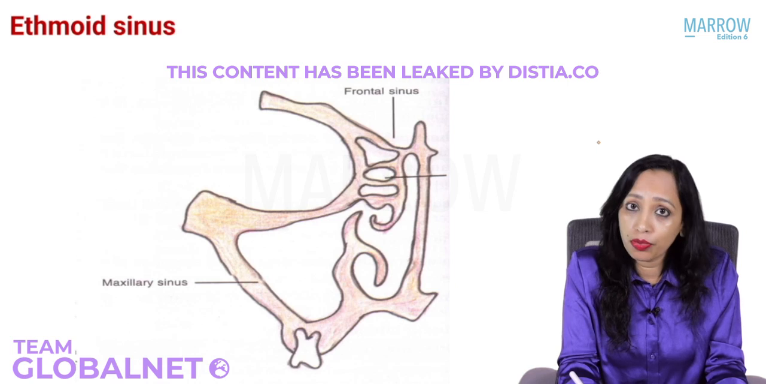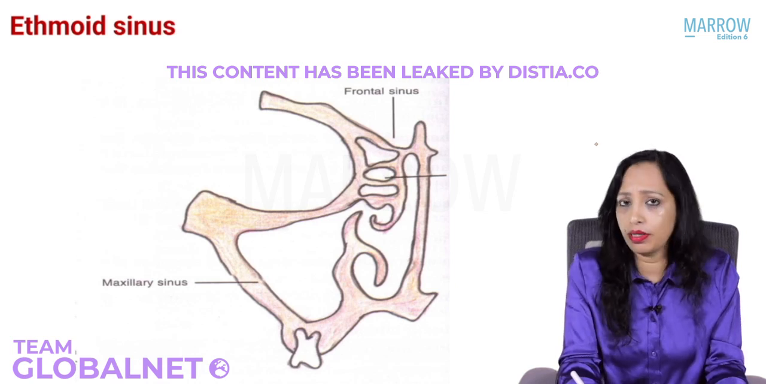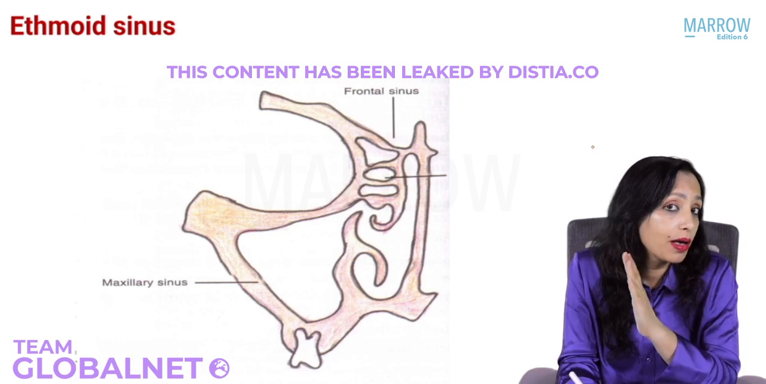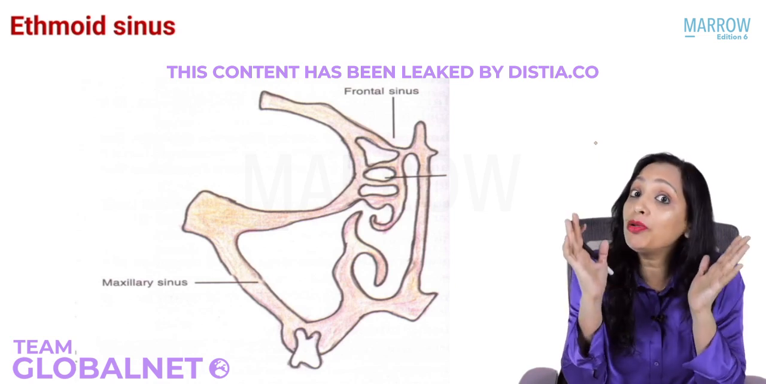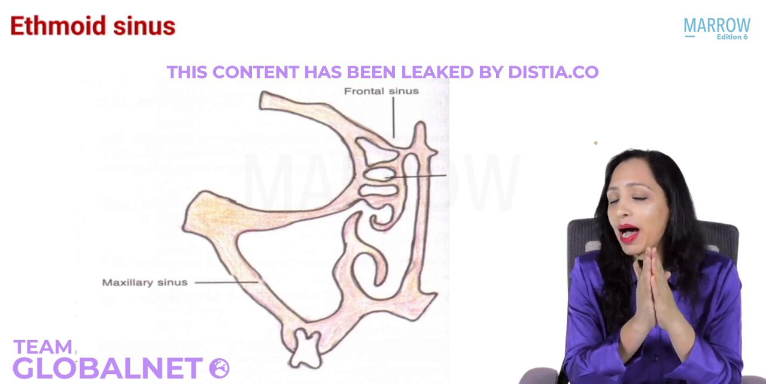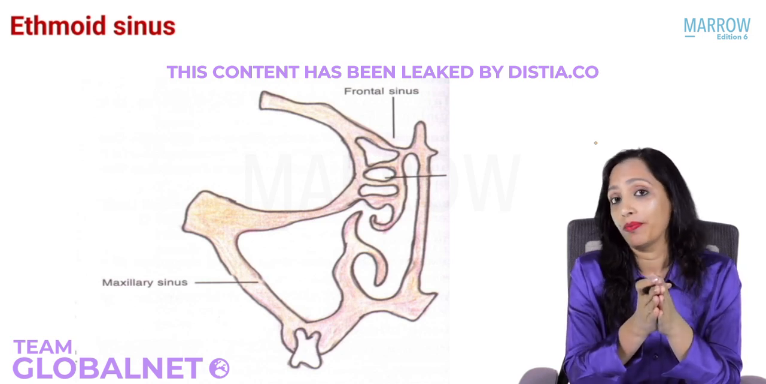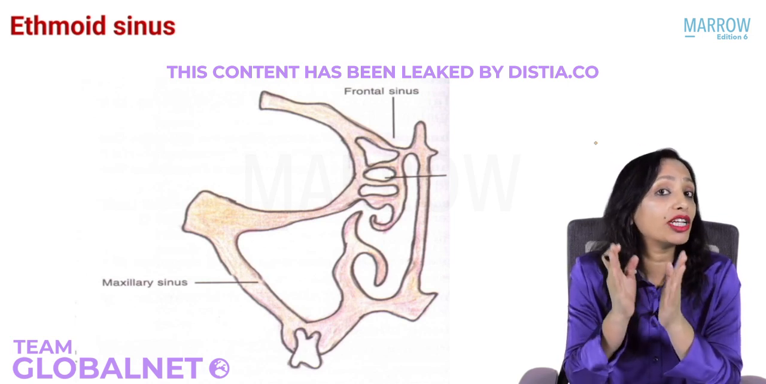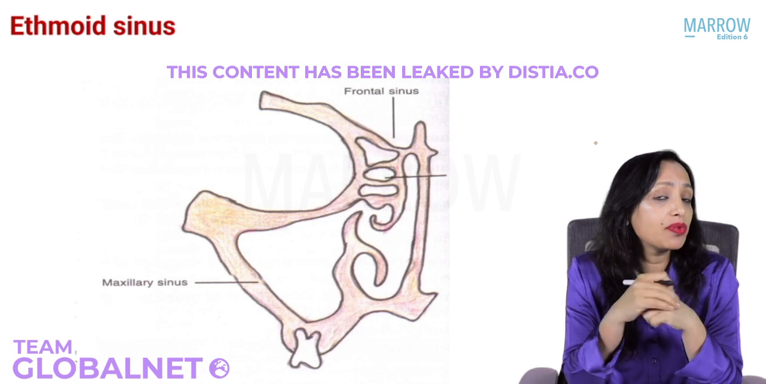Now, the ethmoids are present at birth. They develop after the maxillary, but both maxillary and ethmoid are present at birth. But the maximally pneumatized sinus at birth is not the maxillary. The maximally pneumatized is the ethmoid, making ethmoid sinusitis the most common sinusitis in infants and children. Is that clear? Yes, we will write it.